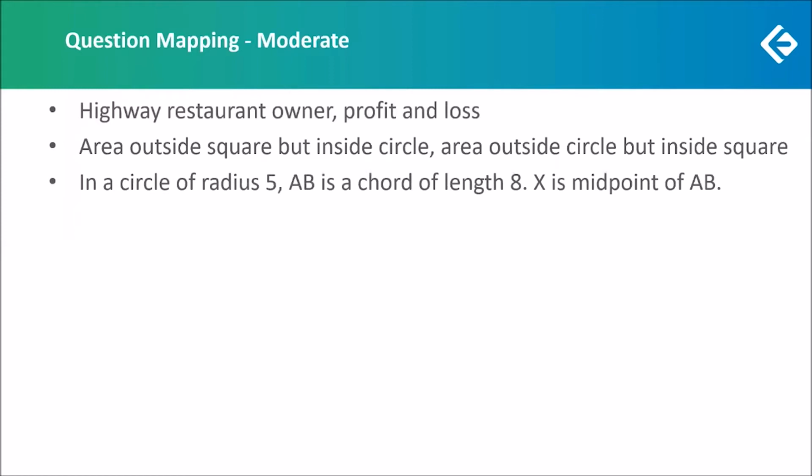We had one question in which in a circle of radius 5, AB is a chord of length 8, X is the midpoint of AB, then a line is drawn from X passing through the center, meeting the circumference of the circle at a certain point, point C. We had to find the length of AC. Now, this was not at all a difficult question.